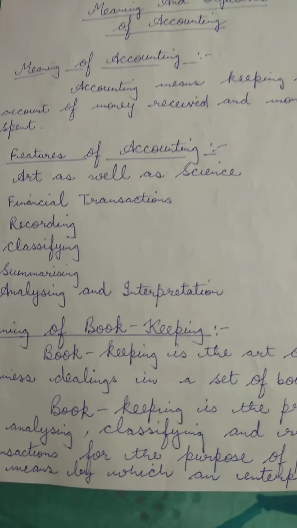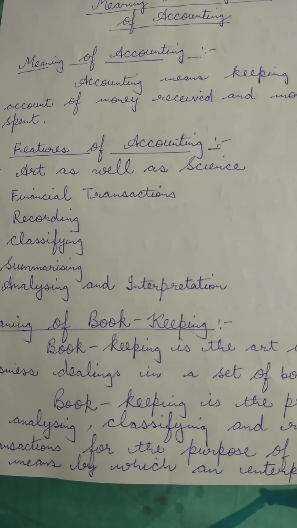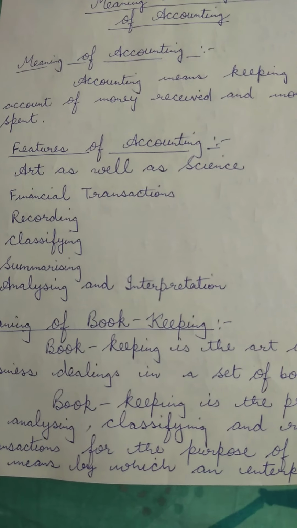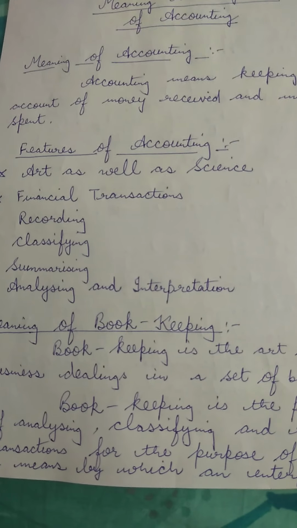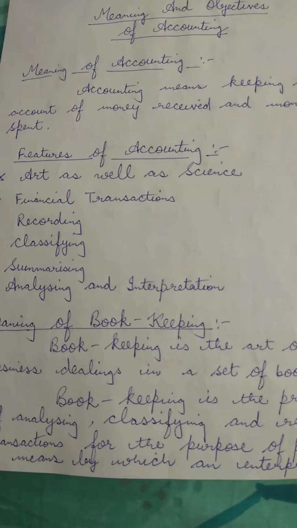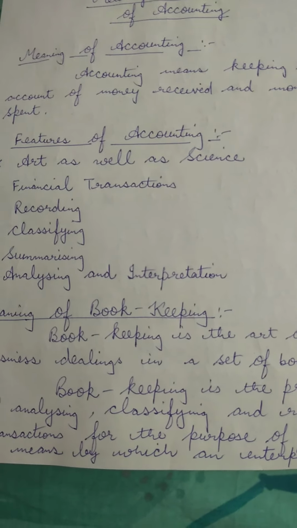The next is recording. Accounting involves, children, recording of business transactions in a systematic manner. Recording is done in various subsidiary books. Now, what are the subsidiary books? These books include the cash book, purchase book, sales book, purchase return book, sales return book, etc.